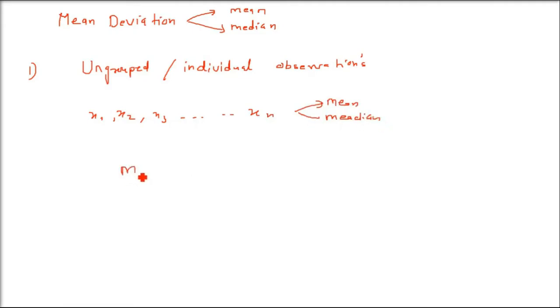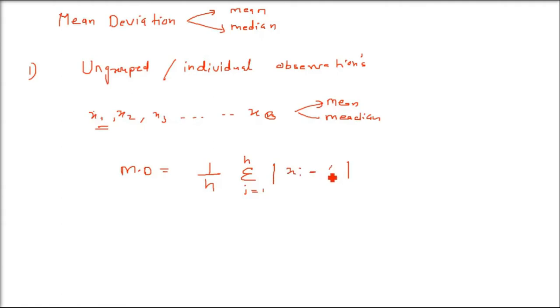The formula will be mean deviation: these are n observations, so 1 by n, and then sigma, summation i equals 1 till n, because these are n data. First you have to take a modulus, that is the positive sign always, of every observation, say xi, x1, x2, x3, where i varies from 1 to n.